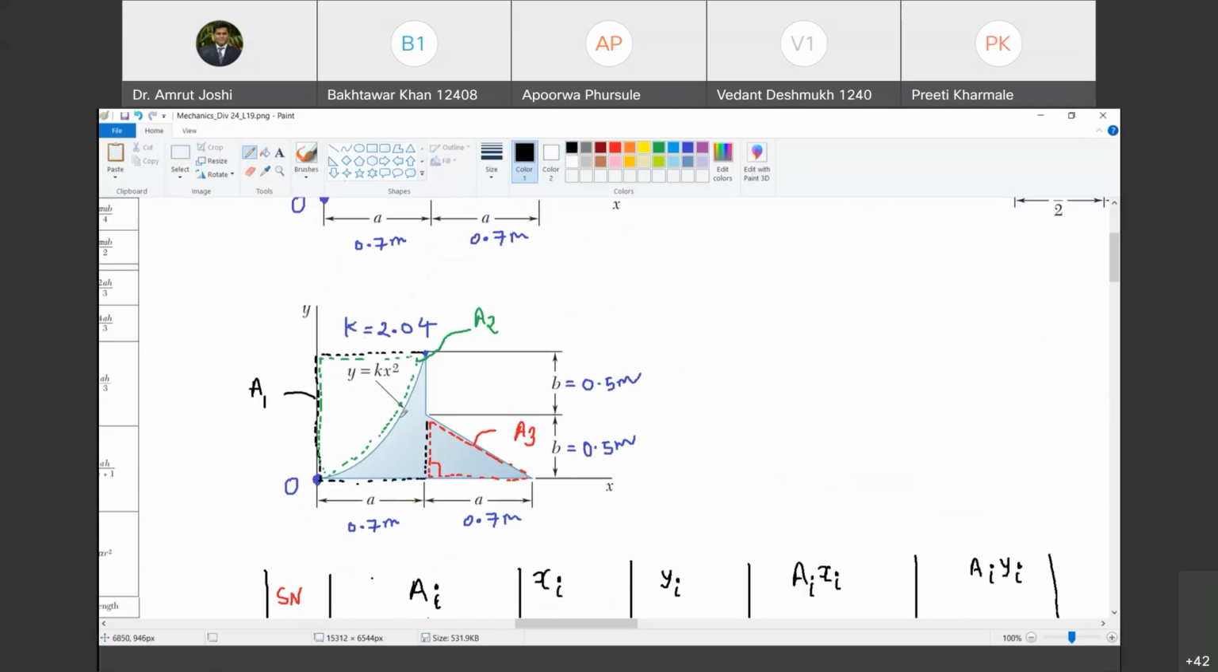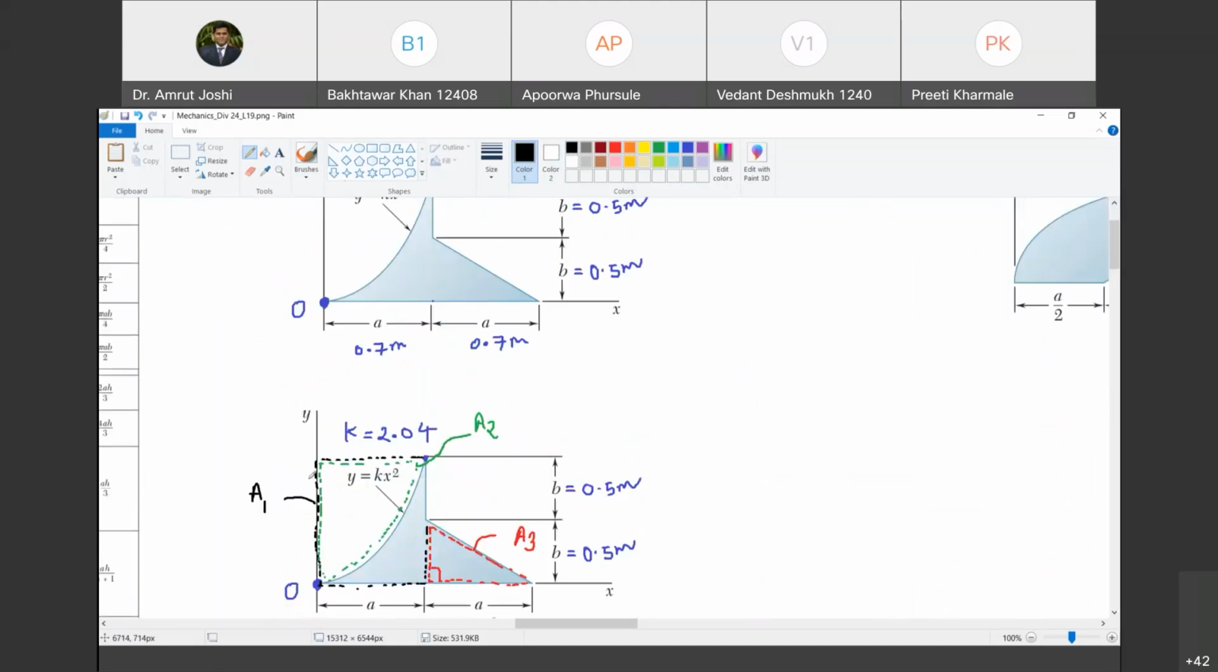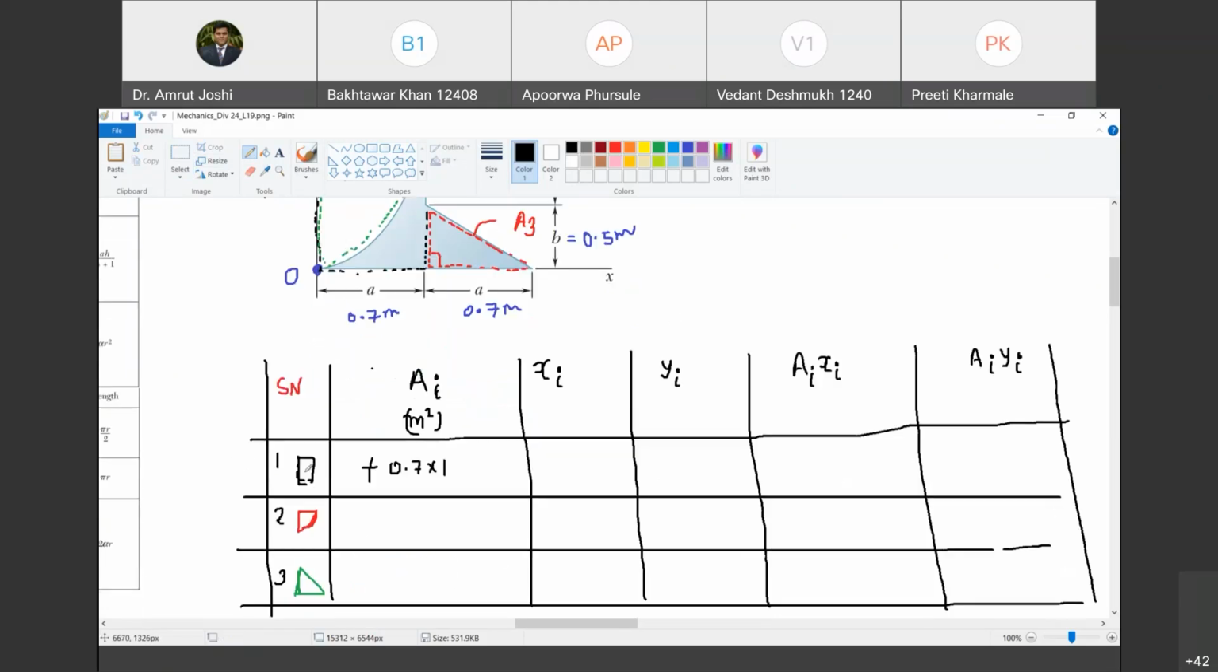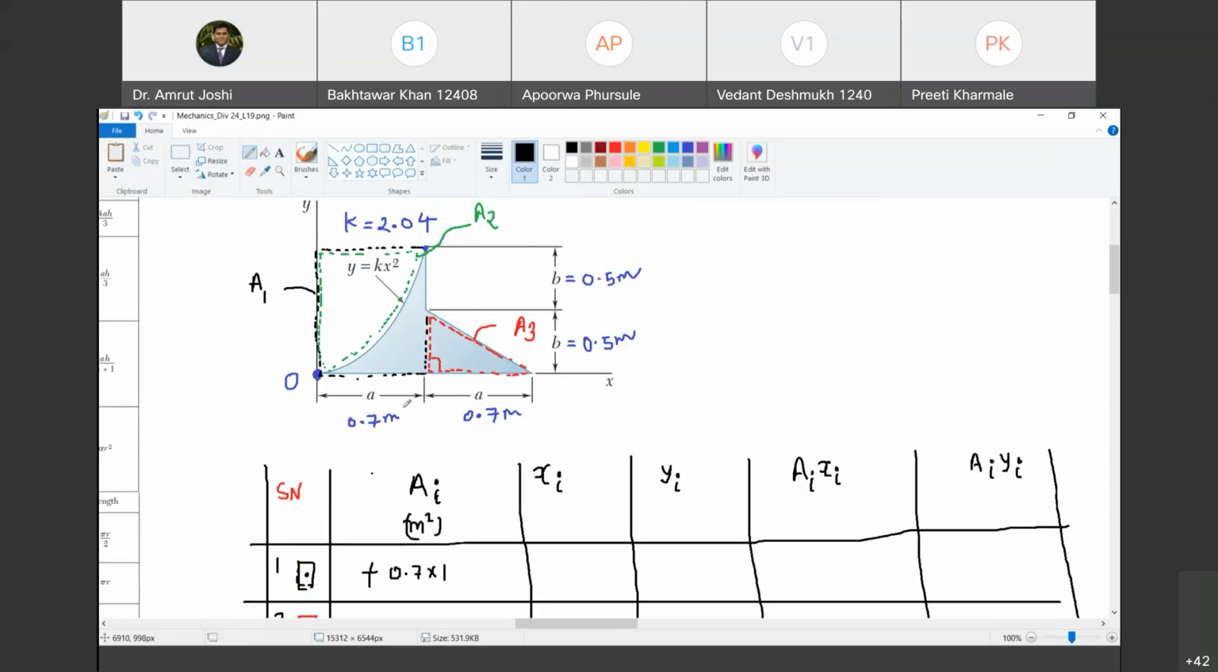Okay. Now, can you tell me the area of first, I mean A1? What is the area? 0.7 into 1. Are you with me? Yes, sir. 0.7 into 1. Is it additive or subtractive? Additive. Because to this rectangle we are going to subtract this semi-parabola. So therefore, it is positive. Do you agree with me? Yes, sir. Okay. Where is its centroid located? Its centroid will be located at this distance. And what is that distance? That will be half of 0.7 from O towards the right.